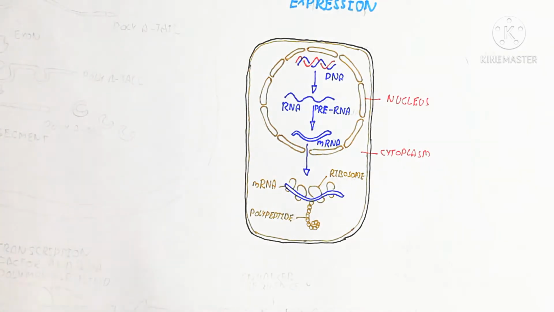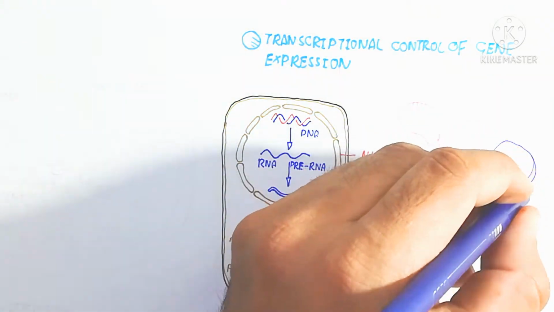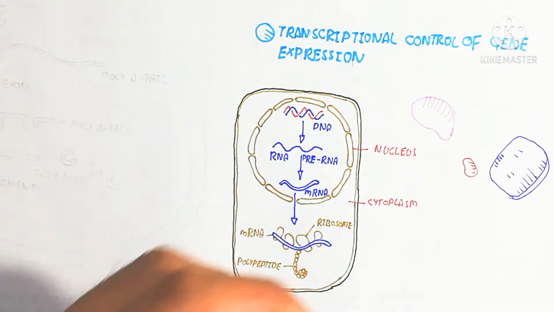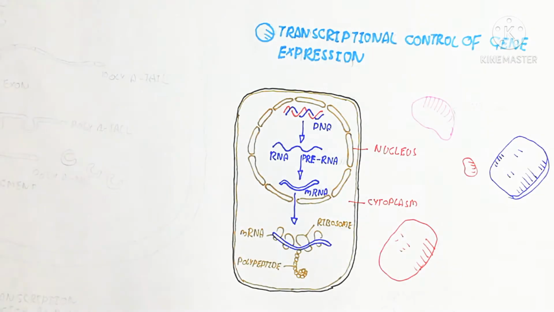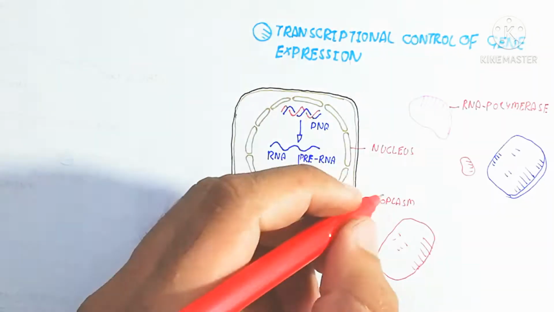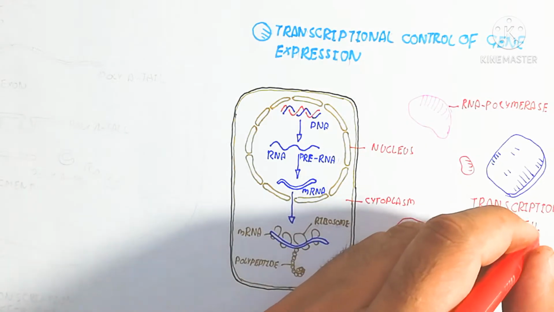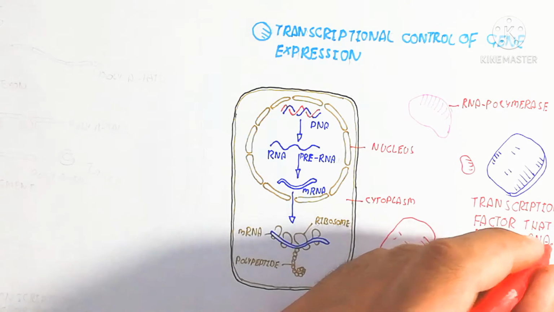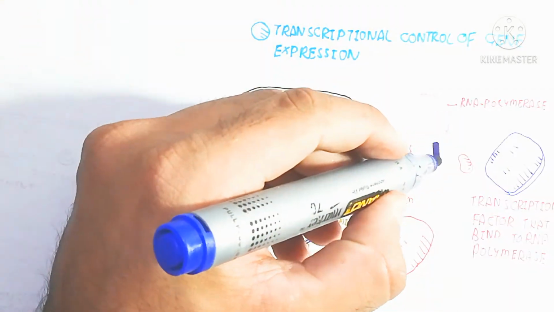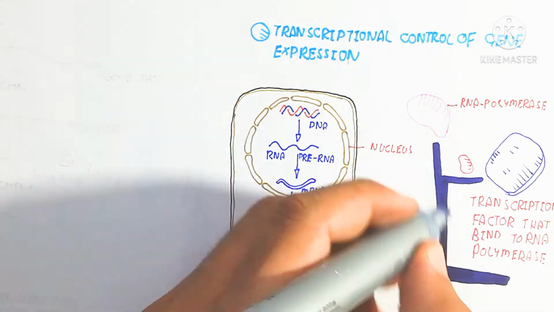Many ribosomes attached together are known as a polysome. Here is the messenger RNA, shown in blue color. Here we will discuss the transcriptional control of gene expression. The RNA polymerase and the transcription factor that binds to the enhancer, and the transcription factor that binds to RNA polymerase, which is an initiation factor, initiate the gene expression in the messenger RNA. That is the transcription initiation.